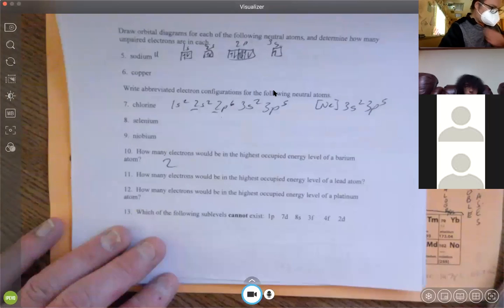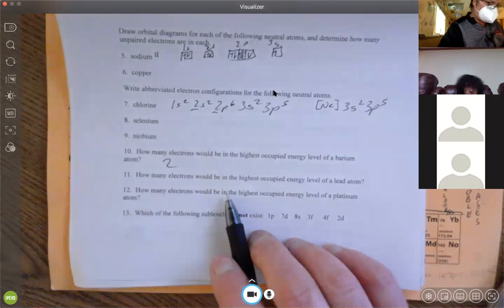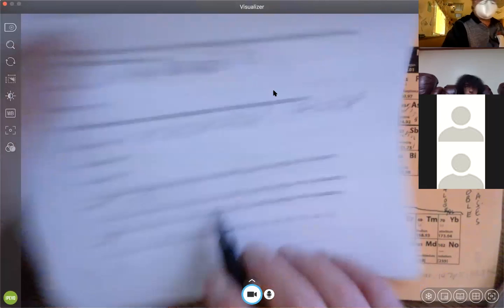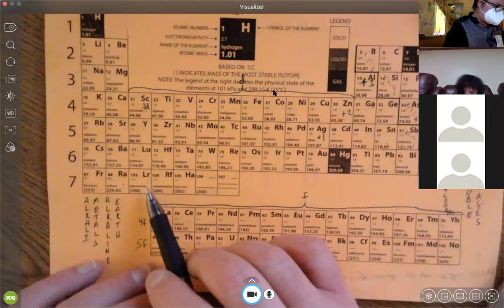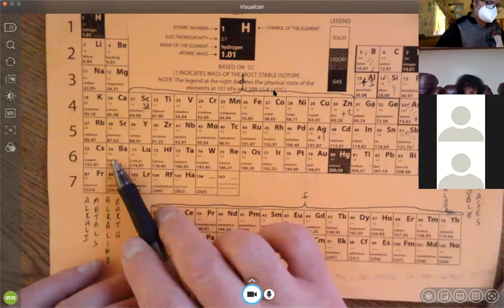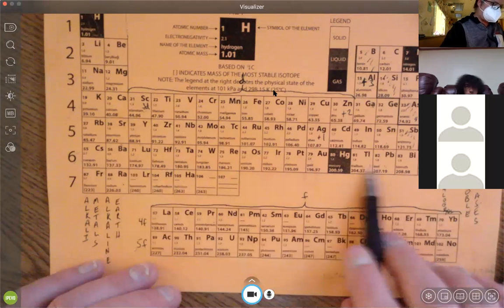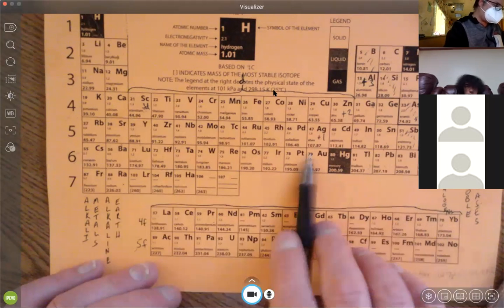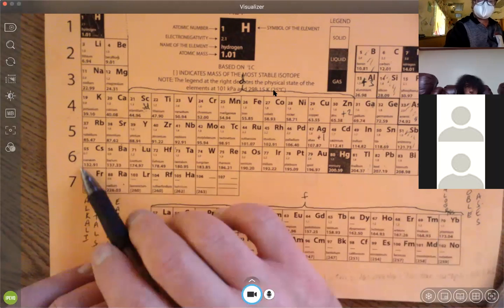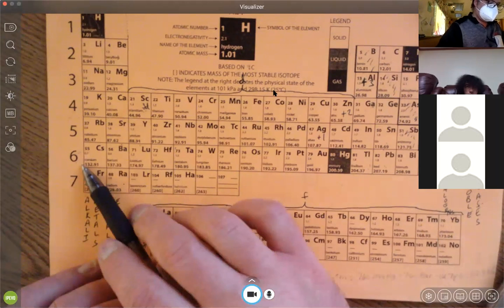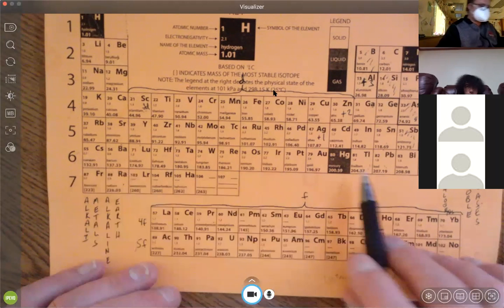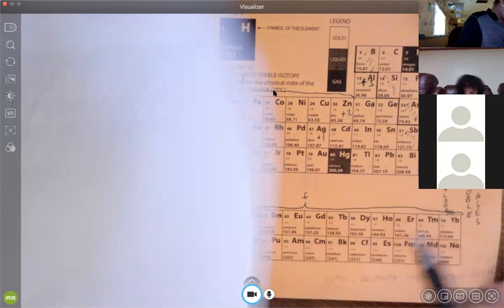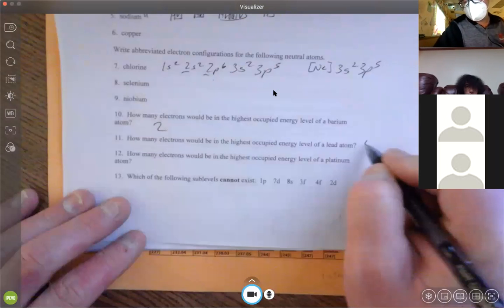Question 11: how many electrons would be in the highest energy level of a lead atom? This one's a little bit trickier because we have 6s and 6p. I'm going to ignore the 5 and the 4 because they are lower than 6. So we have 6s2, 6p2. So that's 2 plus 2, a total of 4.